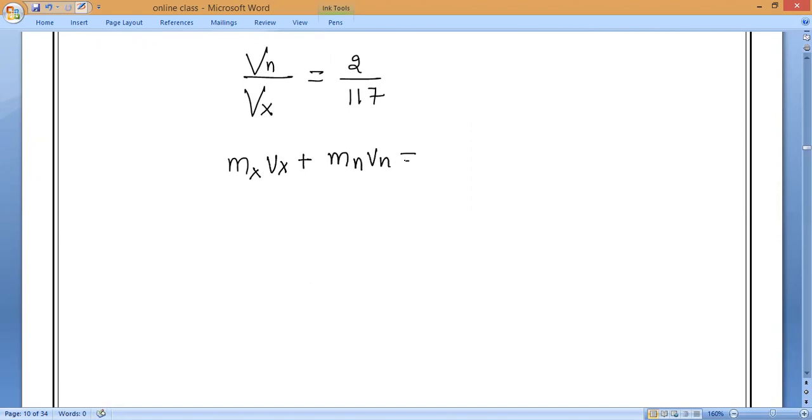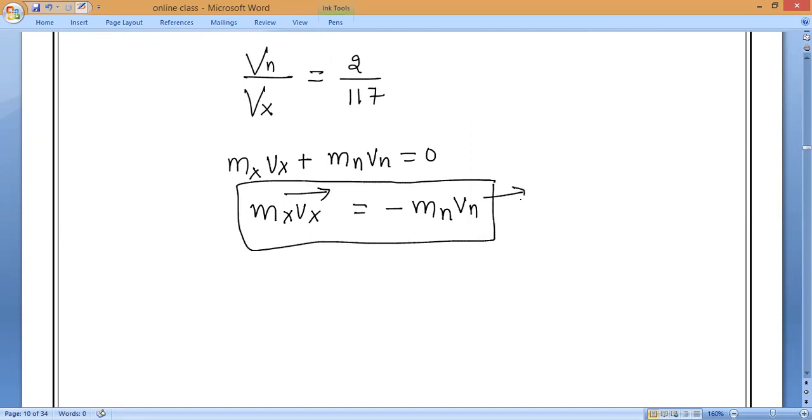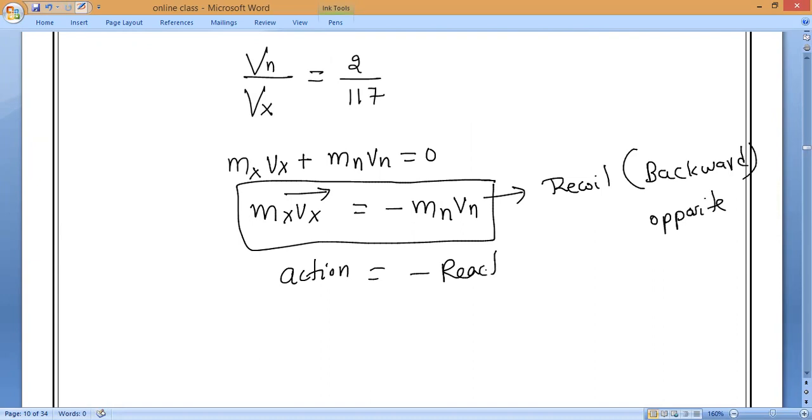So I can say mass of X particle times velocity of X particle plus mass of nucleus times velocity of nucleus is equal to 0. So now mass of X times velocity of X, because it is forward direction, is equal to minus mass of nucleus times velocity of nucleus, because it is recoil. Recoil means backward direction, so we can consider it as opposite. Action is equal to reaction. Now, what are they asking? Check it carefully, everyone.